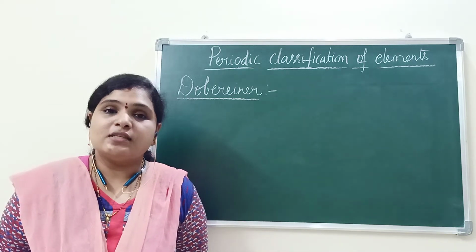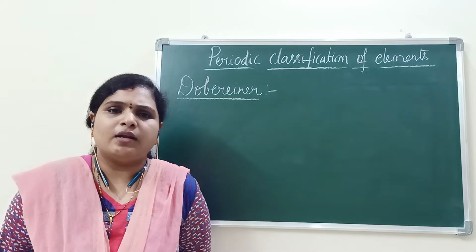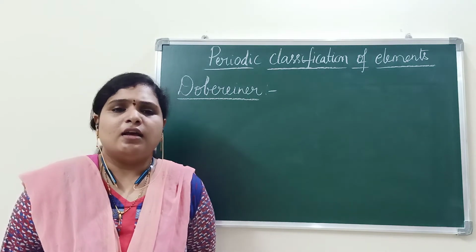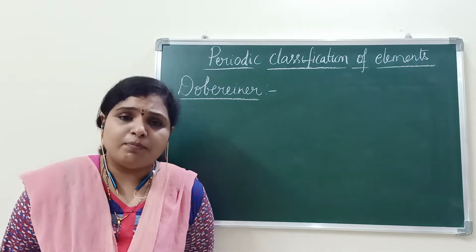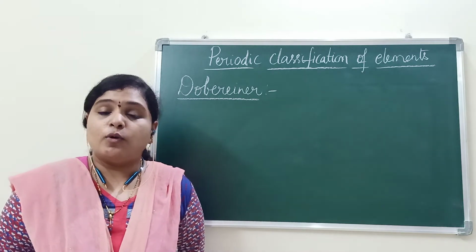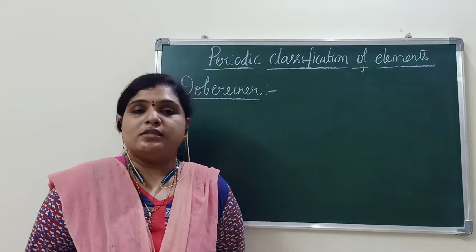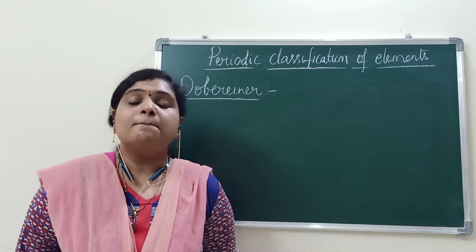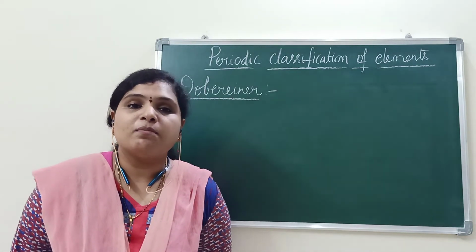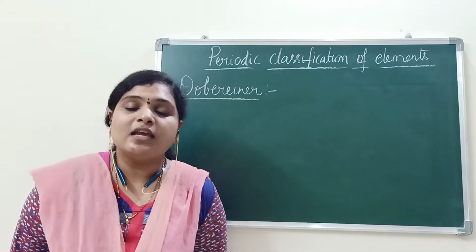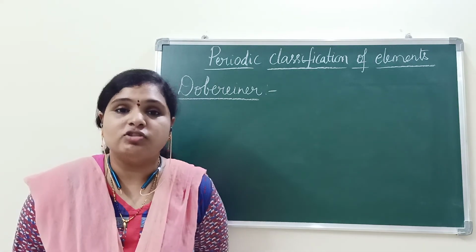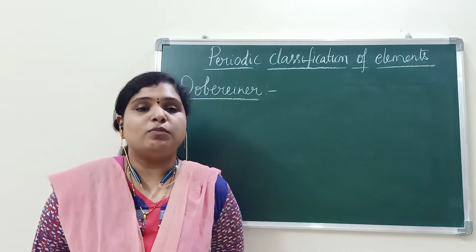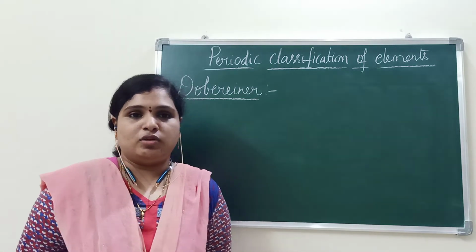How do you remember Dobereiner's contribution to the development of the periodic table? His contribution is that he arranged the elements for the first time based on atomic masses, in increasing atomic masses. That is the first notable contribution.